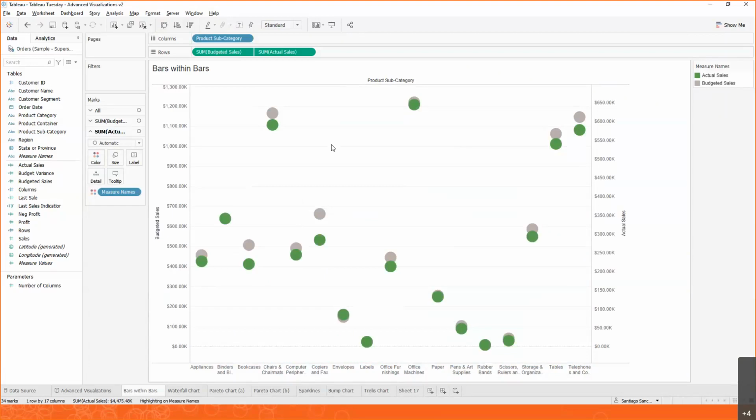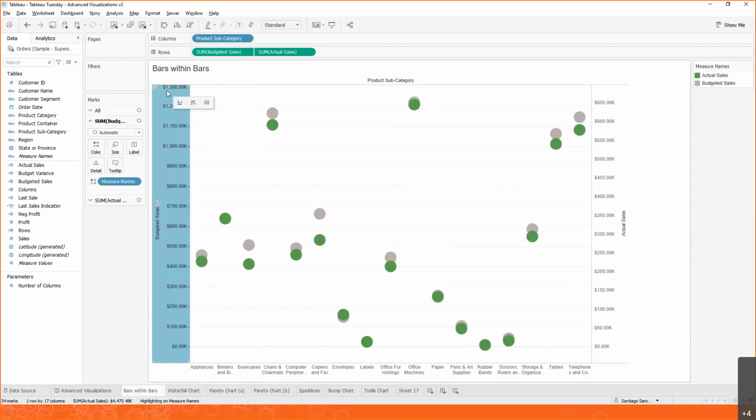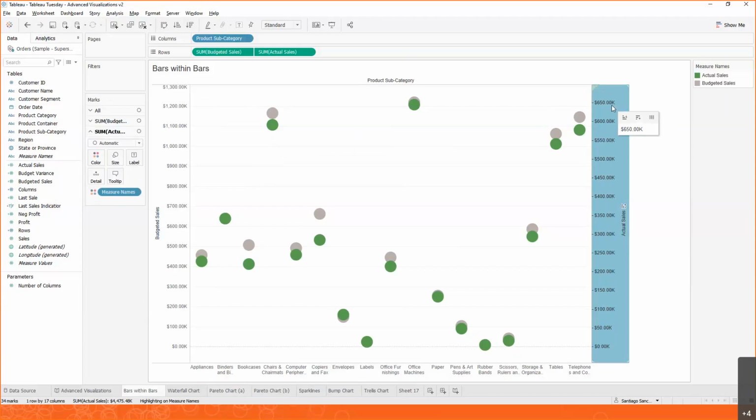So we can already start to see that we have some budget sales and some actual sales over here for each one of our categories. We can start comparing them. But if you notice, the scale between these two axes is very different. We have budget sales that goes all the way up to 1.3 million. We have actual sales. We haven't gotten to our goals yet. So we are on up to 650K.